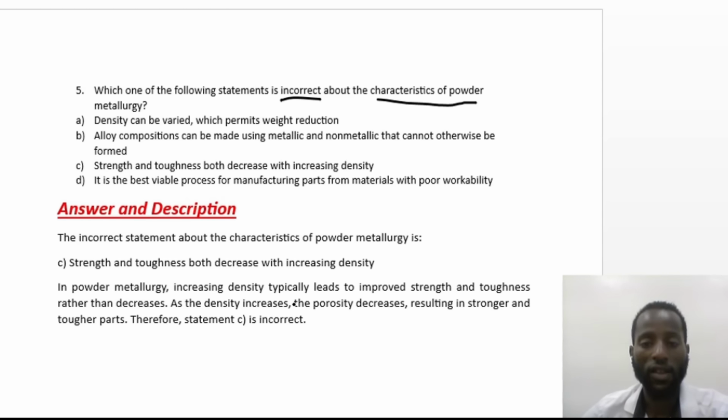When we increase the density, the porosity decreases, and when the porosity of the material decreases, it results in stronger and tougher parts. Therefore, statement C is incorrect.